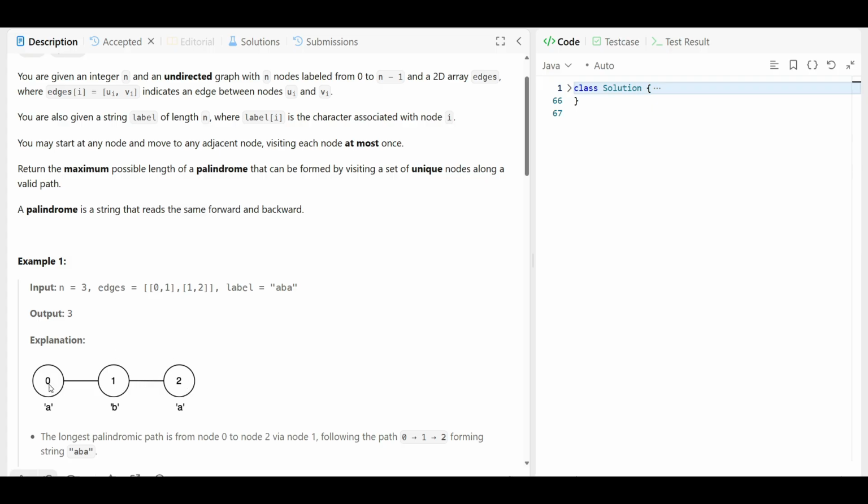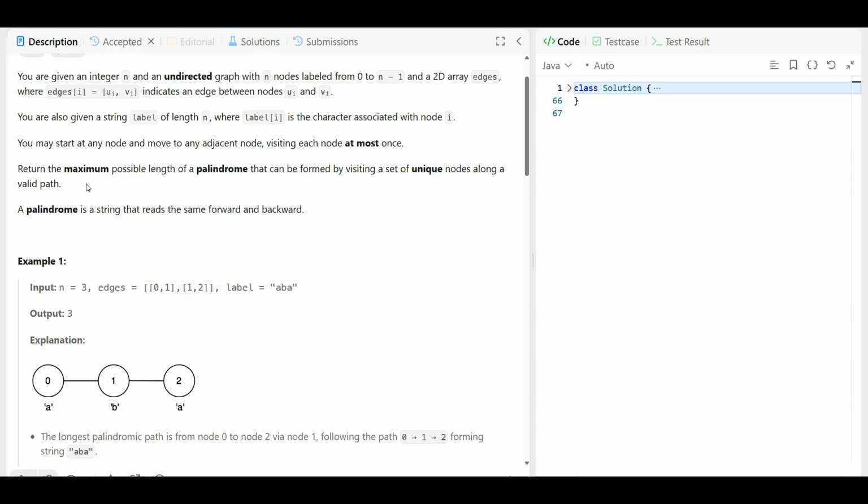Like that. But 0 and 2 are not adjacent. For 0 the adjacent is 1, and for 2 the adjacent is 1. So we have to visit each node at most once, means all these 3 nodes at most once.